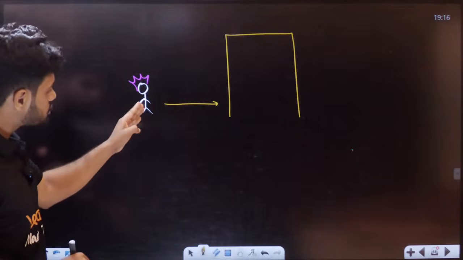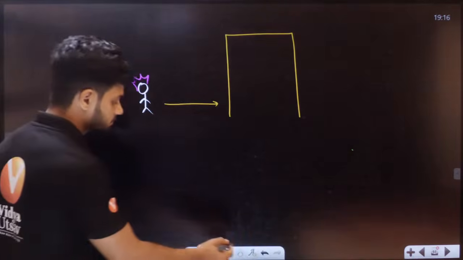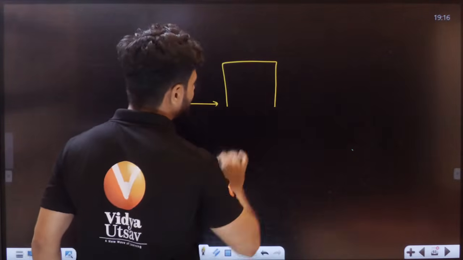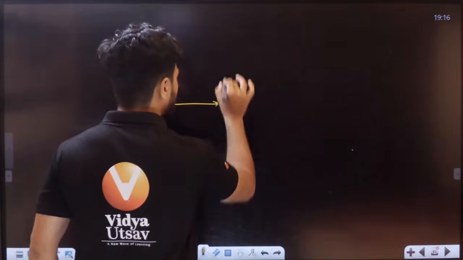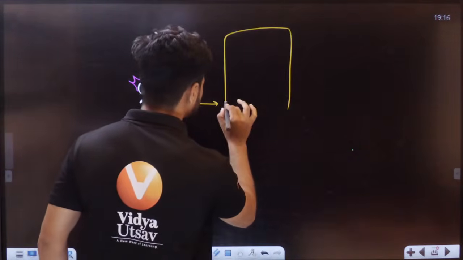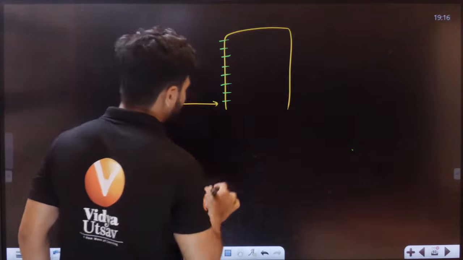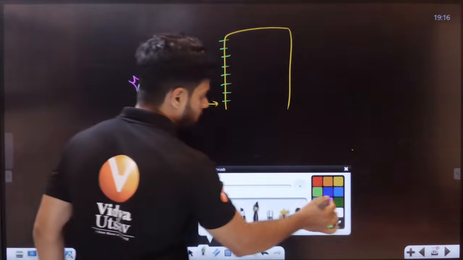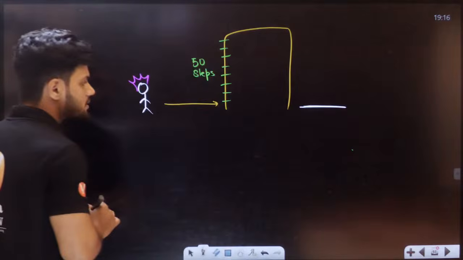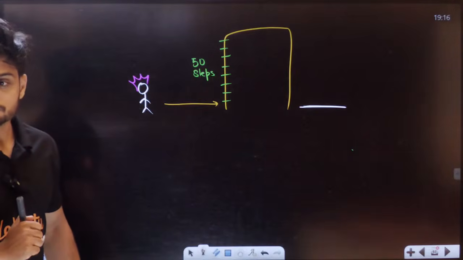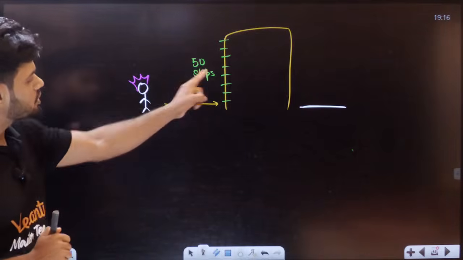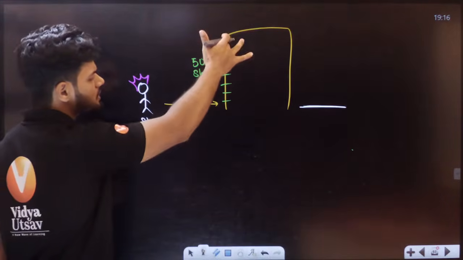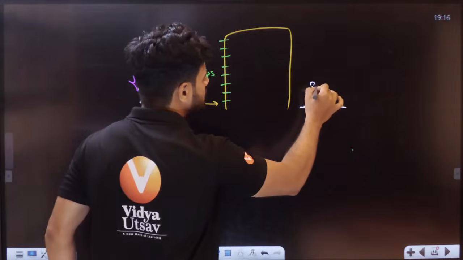If she is trying to jump over this, she is trying to climb this wall. In this wall, there are steps here. Let's say there are around 50 steps, and she has to come to this side. Students, how long do you think she will take to climb the 50 steps and go to this side? Let's say she will take around 30 minutes.